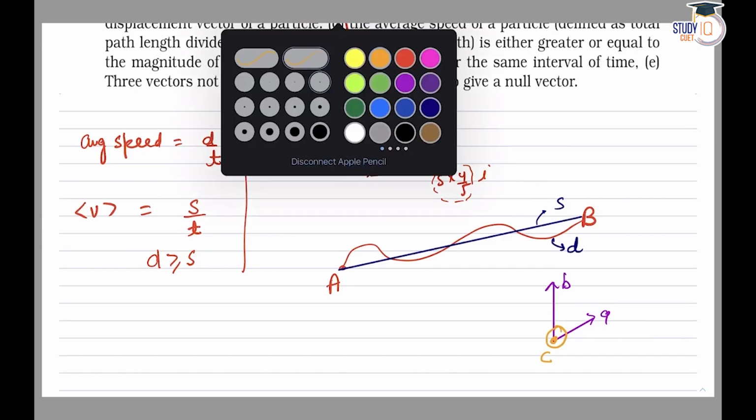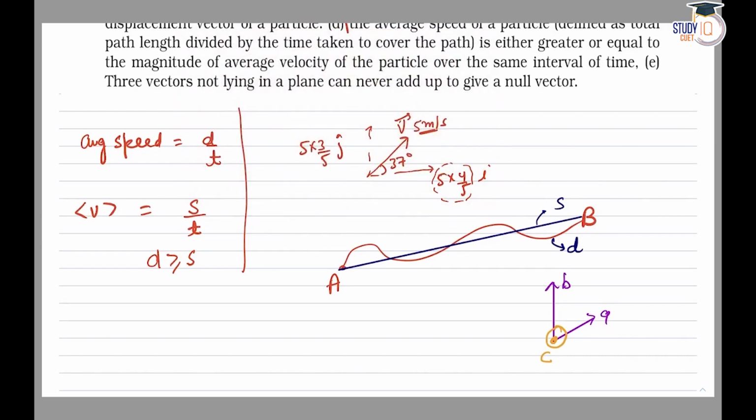Now resultant of A and B vector would be in the AB plane. This is resultant of A and B, and this is C vector. So from this we can say R_AB and C vector are perpendicular to each other. So we know that इनका जो मैग्नीट्यूड है, इनका जो रिजल्टेंट है, that will never be zero.